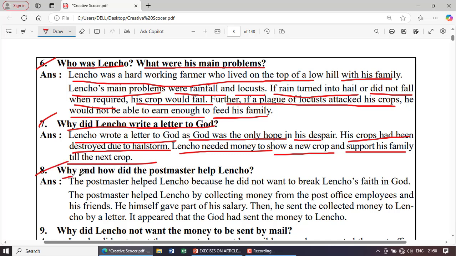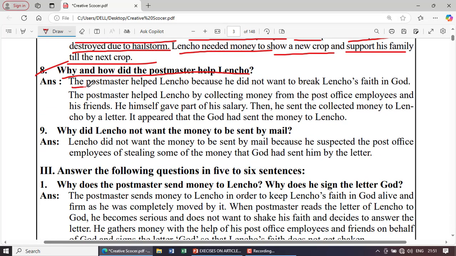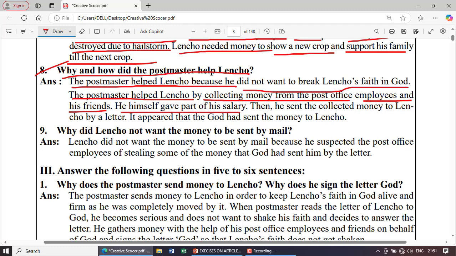Next question. Why and how did the postmaster help Lencho? The postmaster helped Lencho because he did not want to break Lencho's faith in God. The postmaster helped Lencho by collecting money from the post office employees, that is, his colleagues and his friends. He himself gave part of his salary. He sent the collected money to Lencho by a letter. It appeared that God had sent the money to Lencho.